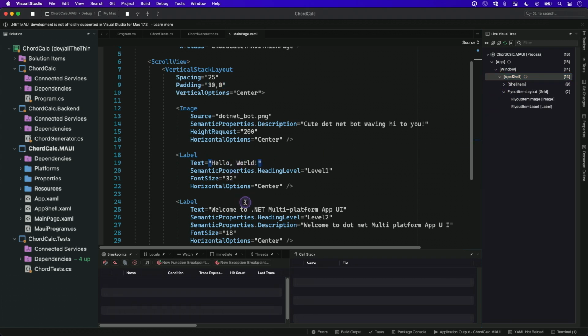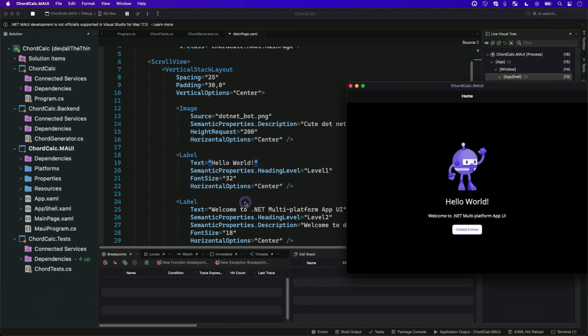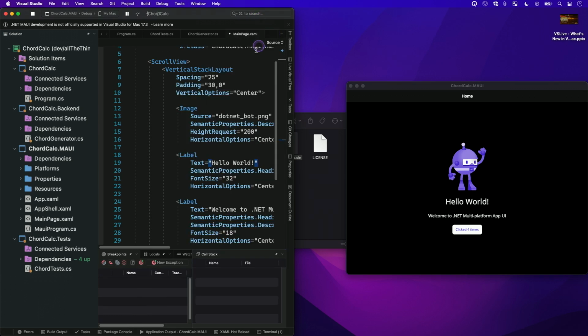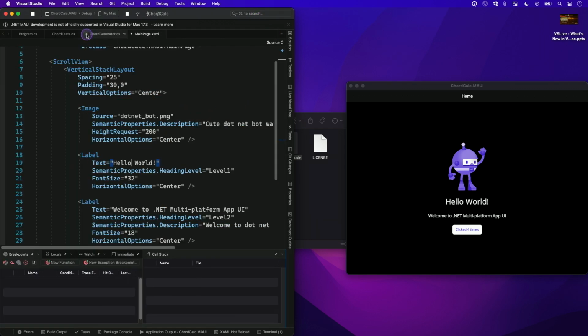I had some issues on my machine earlier, but they've got another feature like XAML hot reload, so you can make a change to your code and see it apply in the background. I'm going to move this window to the side and clean up the workspace a little. You see as I put a comma in here, the UI on the side is updating. So I can do a little bit of live editing without having to go through another build loop.